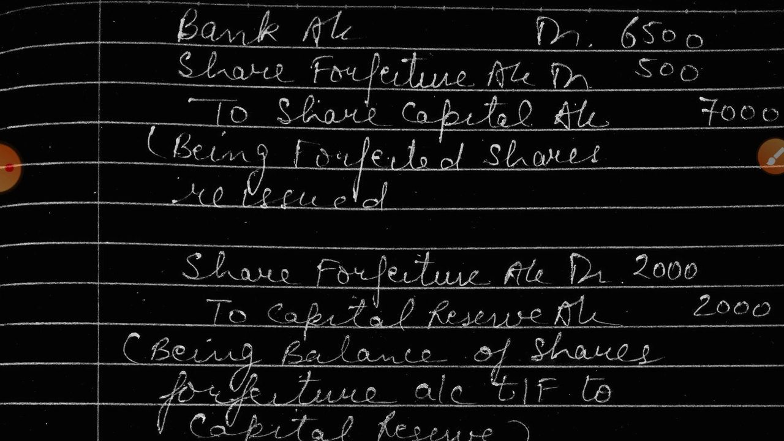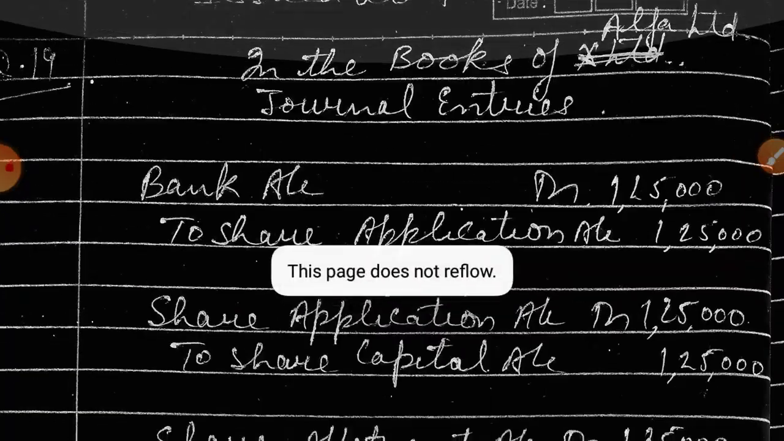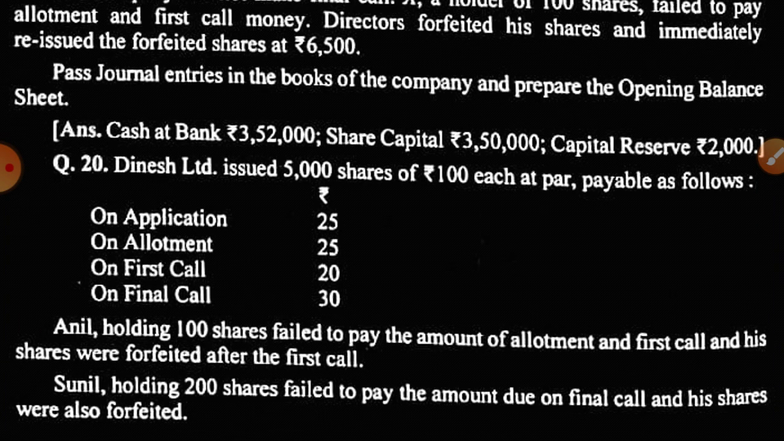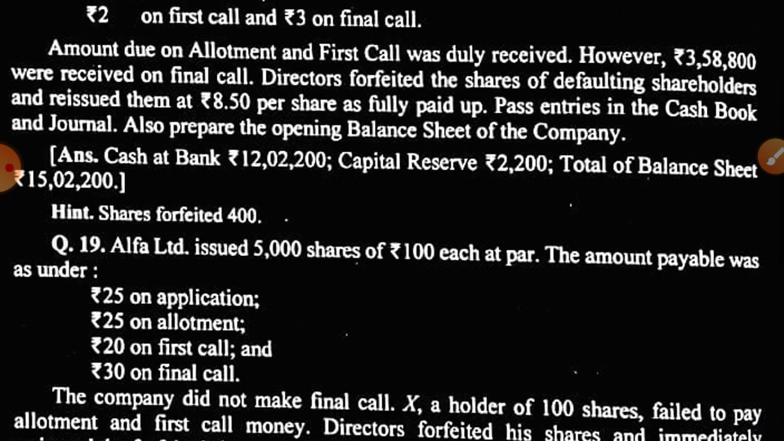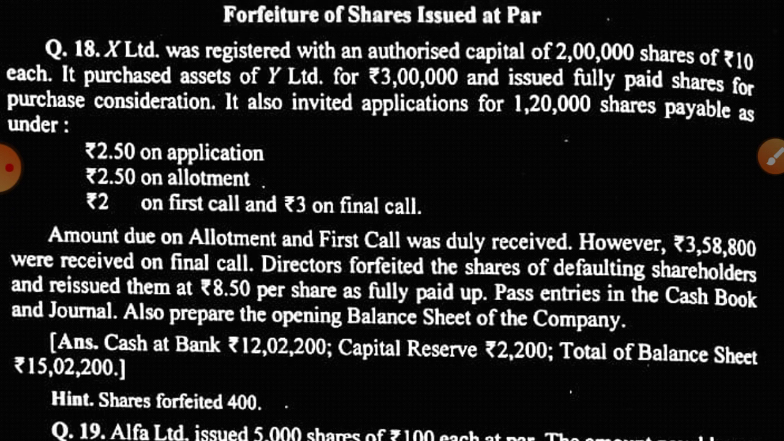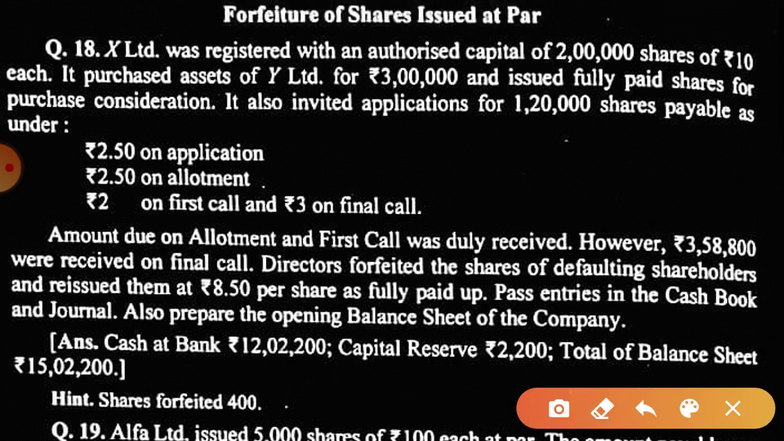Now I'm going to explain the same topic with another question, but you have to do the solution by yourself. This is question number 18. X Limited was registered with an authorized capital of 2 lakh shares, not required for the solution. It is required only at the time of presentation of the balance sheet, which I will tell you in a later stage of this chapter.